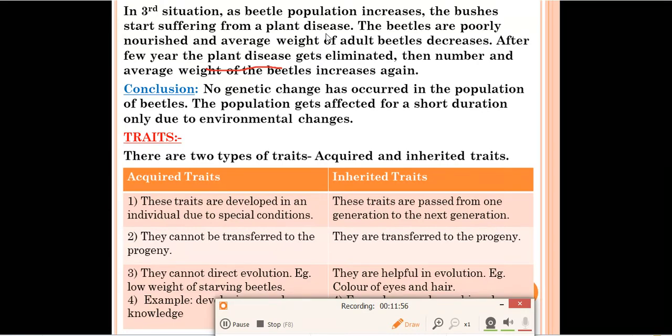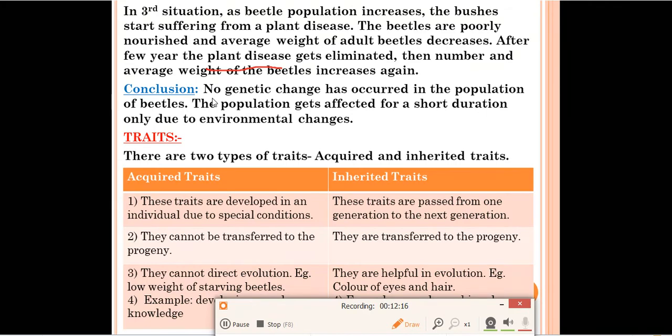So after that, what will happen? The weight of the beetles will decrease. And after a few years, what happens? The plant disease will get eliminated, means the plant will again become healthy, and after that the beetles will again get food to eat, and their numbers will also increase and their weight will also increase again.